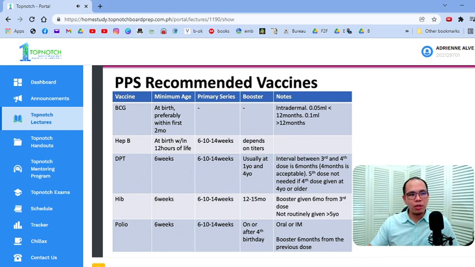Okay? The interval between the third and the fourth dose, meaning your booster, should be 6 months. Okay? 4 months is acceptable, sabi dyan. Okay? The fifth dose is not needed if the fourth dose is given at 4 years or older. So for example, nagbigay ka ng 6, 10, 14, hindi ka nakapag-booster ng 1, nag-booster ka 4 years old na, okay na yun, fourth dose, okay na yun. Pero pag nag-booster ka ng 1, 2, 3, 4, kailangan mo mag-fifth dose pa rin at 4 years of age para ma-consider siya na fully immunized against yung DPT.